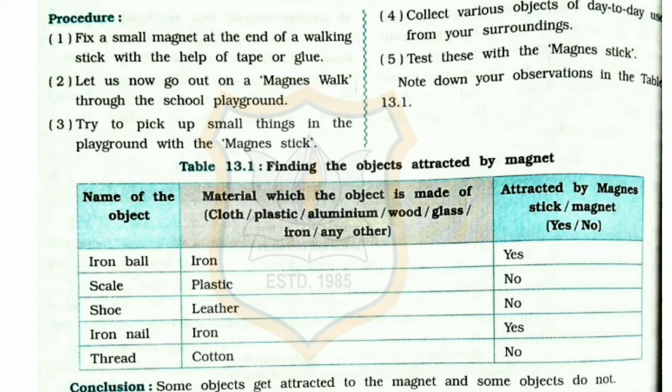So dear students, what conclusion do we get from this activity? That some objects get attracted to the magnet and some objects do not get attracted.